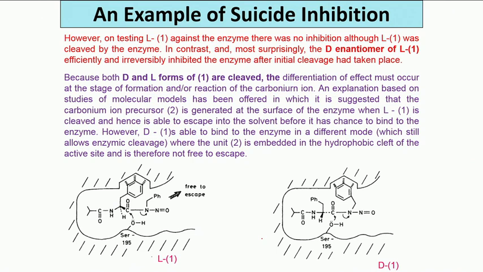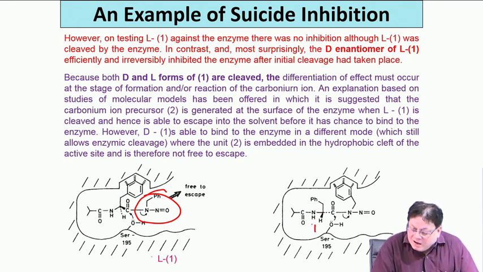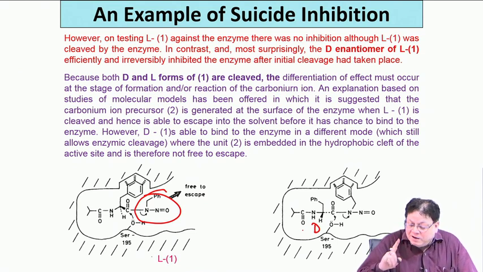What is the slight change? Because this phenyl was being attached to the enzyme hydrophobic pocket, this part is free to escape from the enzyme active site. So then what did he do? He changed the configuration of this carbon. He made it a D-phenylalanine derivative.